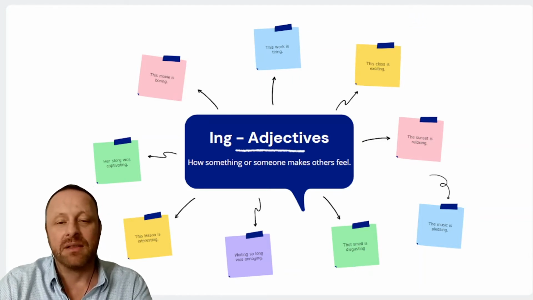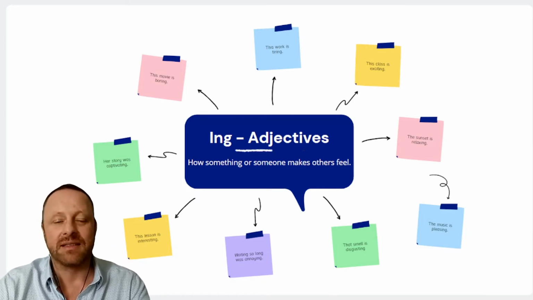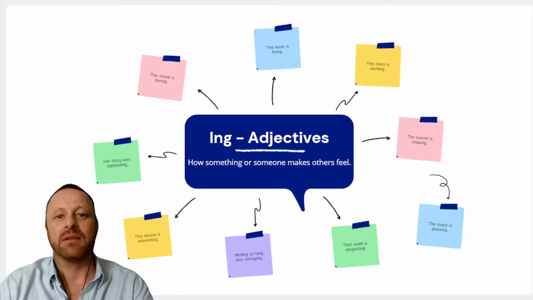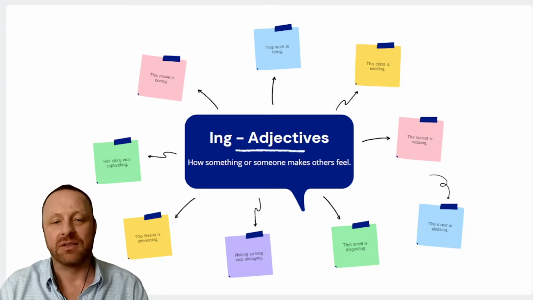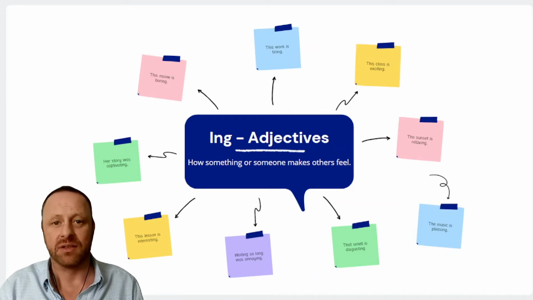Okay, so when we say, for example, this work is tiring, we're talking about something that has caused us to feel a certain way. And all ing adjectives are like that. So that can mean someone made us feel a certain way, or something made us feel a certain way.